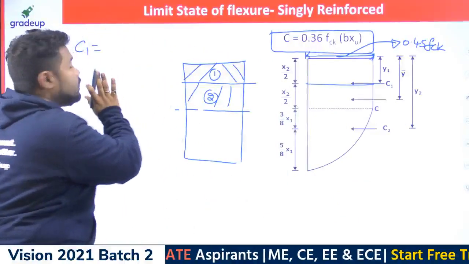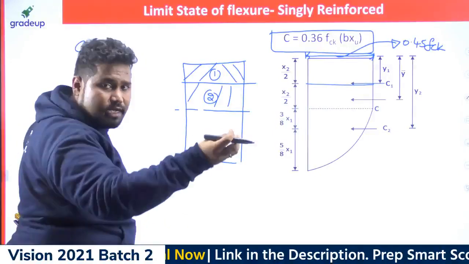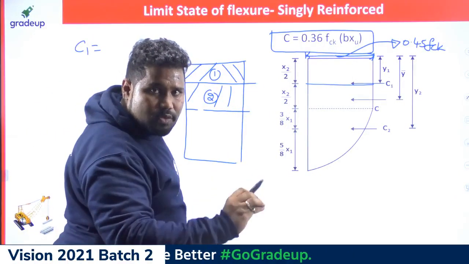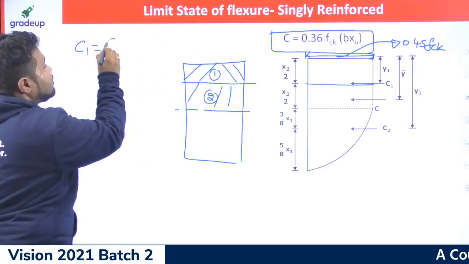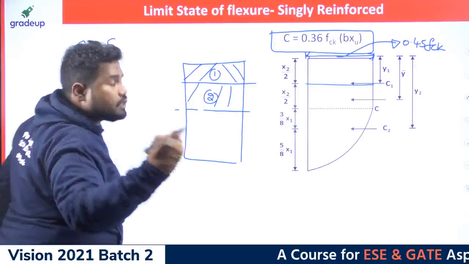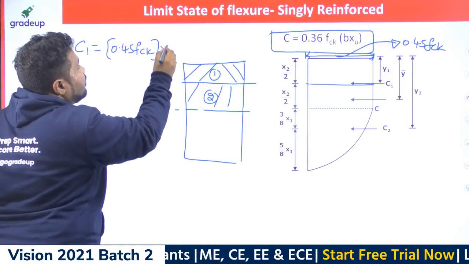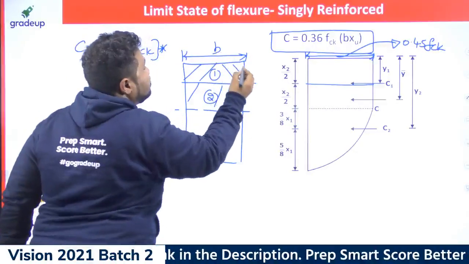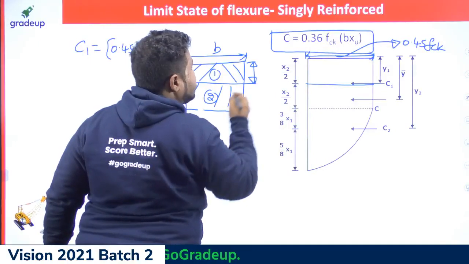Yes. Now, as you already know, the force acting on any element is the average stress acting on that element multiplied by the area over which that stress is acting. So C1 is 0.45 fck into the area, whose width you already know is B, and this actual depth is